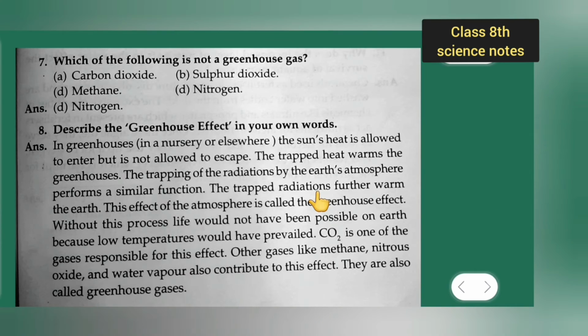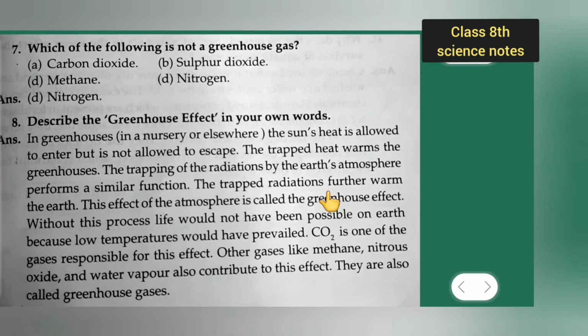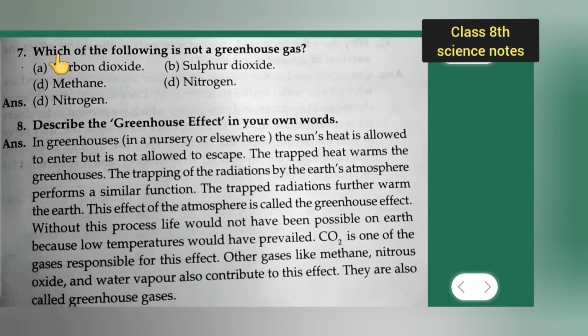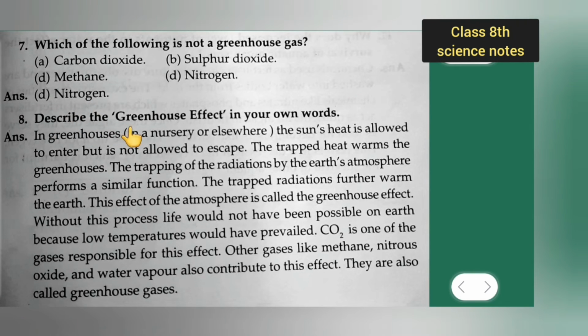Okay, next let us see which of the following is not a greenhouse gas. So which among these are not a greenhouse gas? We already know that it is nitrogen. Okay, now let us describe the greenhouse effect in your own words. What is the greenhouse effect in your own words? Let us know about this.